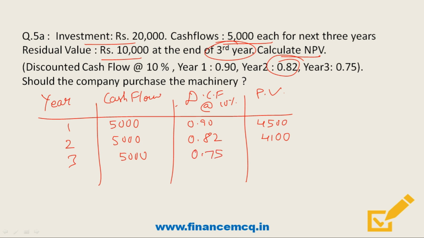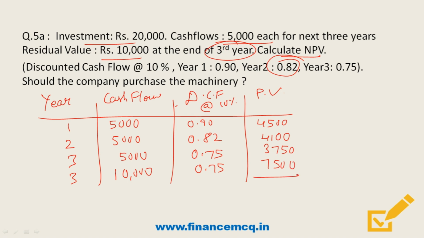So friends, if you multiply cash flow with the discounted cash flow value, we will get 3,750. So friends, apart from these cash flows, at the third year end, we'll also get the residual value once we sell the investment, and the value of the residual is rupees 10,000. And friends, for the discounted cash value for third year, we have already seen is 10.5. So if we solve this, we will get 7,500.